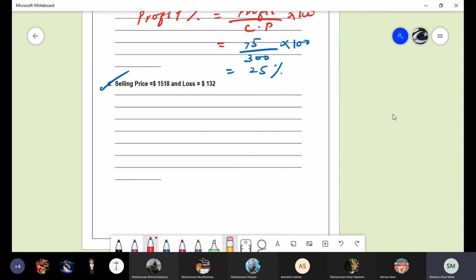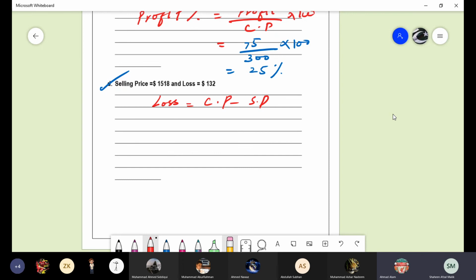Selling price is given and loss is given. First of all, we will find out the cost price, and then the loss percentage. Loss is given, that is 132. Selling price is given. So what is the loss formula? Cost price minus selling price. Use this formula and find out the value of the cost price.